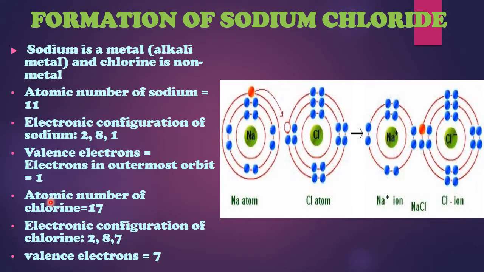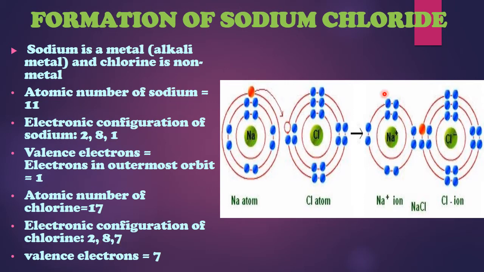Now let's have a look at chlorine. The atomic number of chlorine is 17. The electronic configuration of chlorine is 2, 8 and 7, so the valence electrons are 7. Having 7 electrons in the outermost shell, it's not possible to lose 7 electrons. So nonmetals always have a tendency of gaining electrons. Chlorine will be interested in gaining 1 electron so that the outermost shell will be completed. After gaining 1 electron, the electronic configuration will become 2, 8, 8.